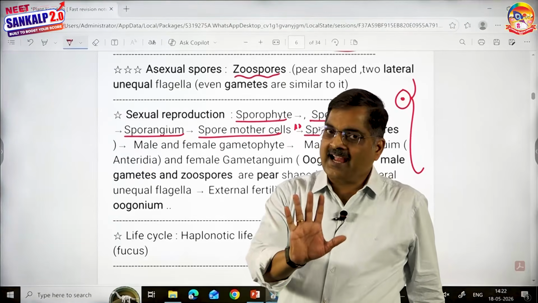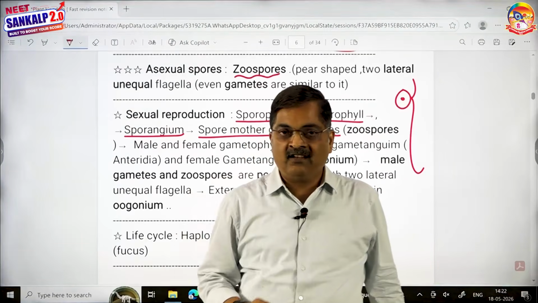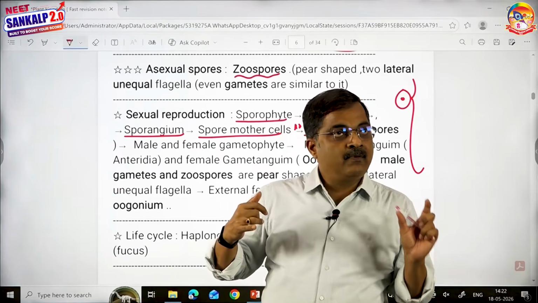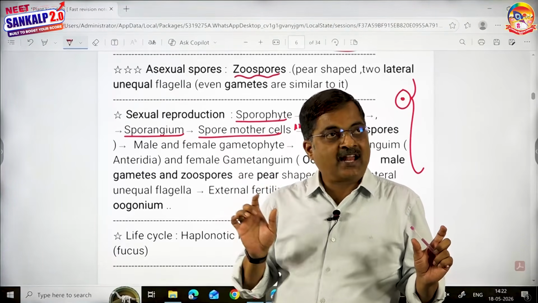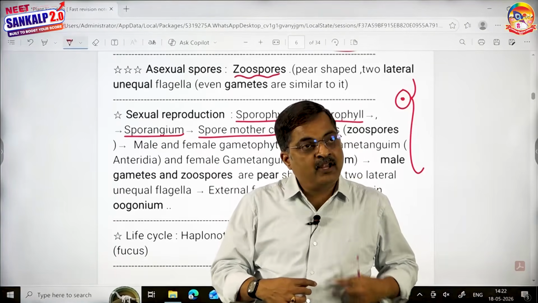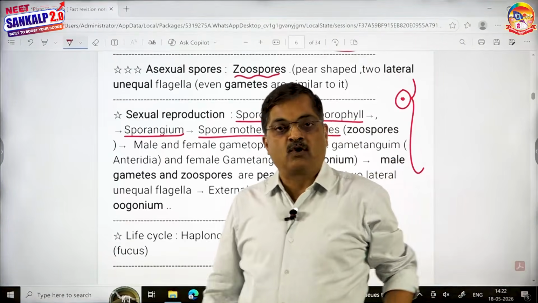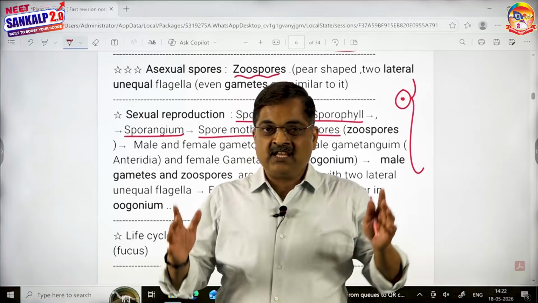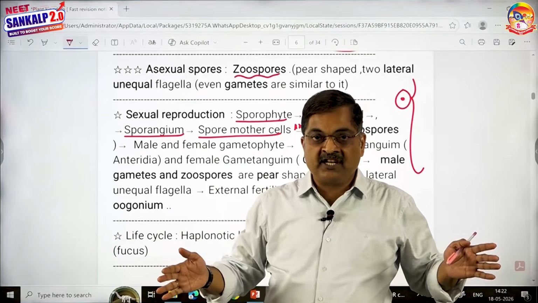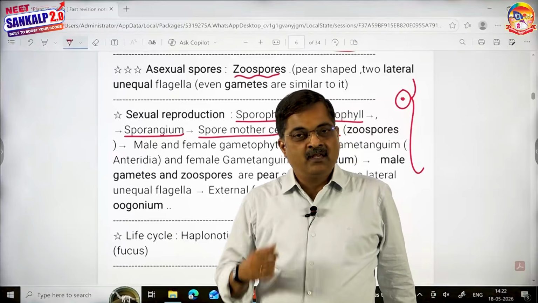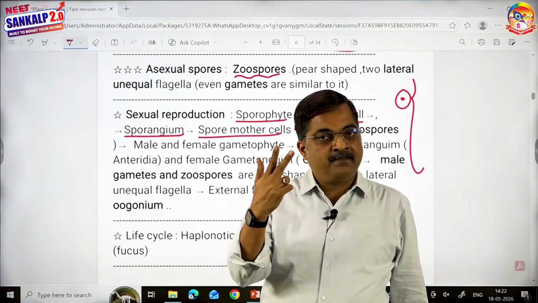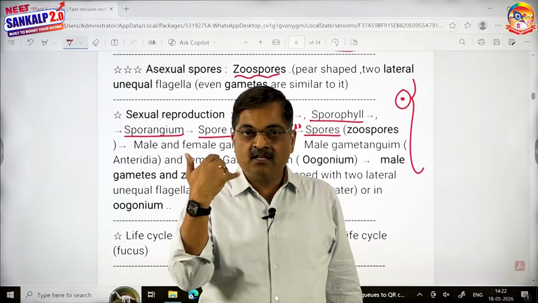Clear? I repeat the gametophyte again. Let me see whether I can tell the gametophyte. Gametophyte, male gametangium, male gamete, female gametangium, female gamete. Gametes fuse to form zygote, embryo, and embryo grows into sporophyte. Let me see the entire table we have discussed in two installments. Let me club both of them. Sporophyte, sporophyll, sporangium, spore mother cell, spore.